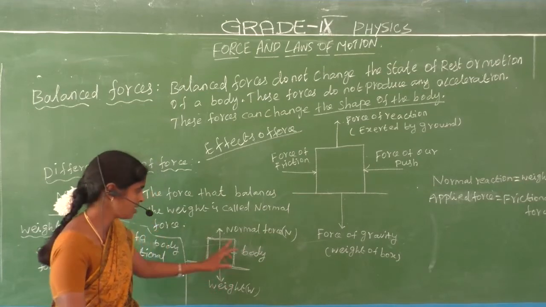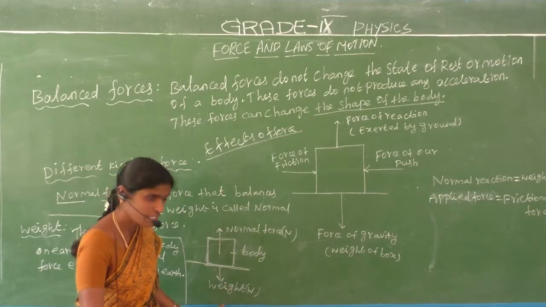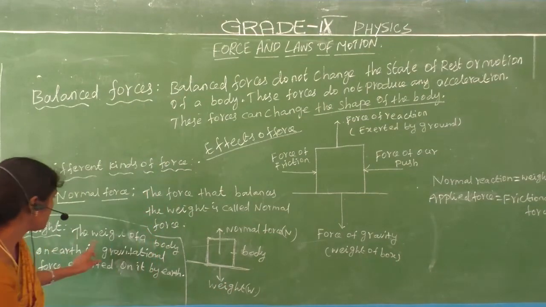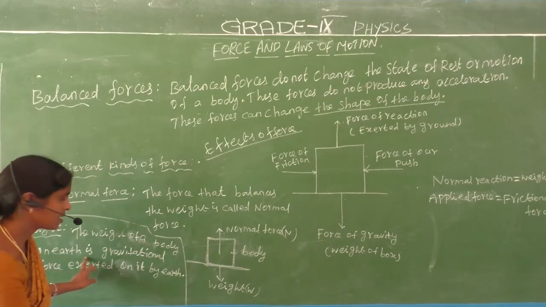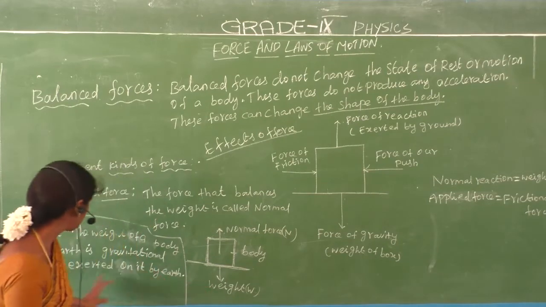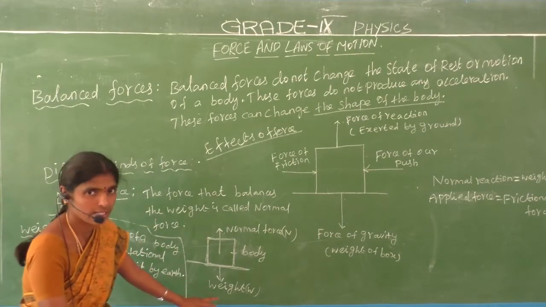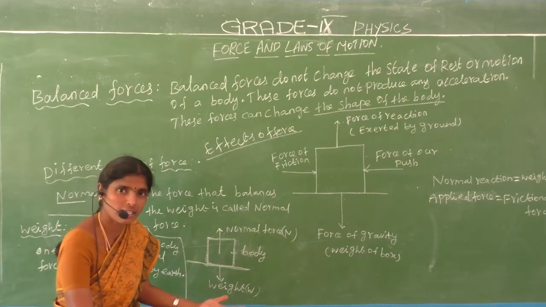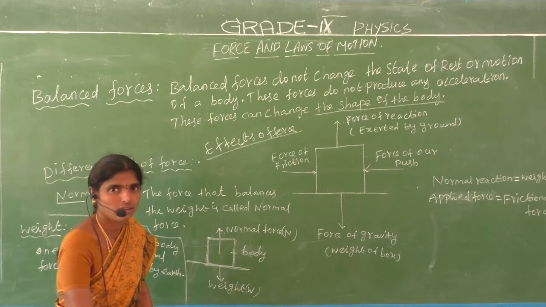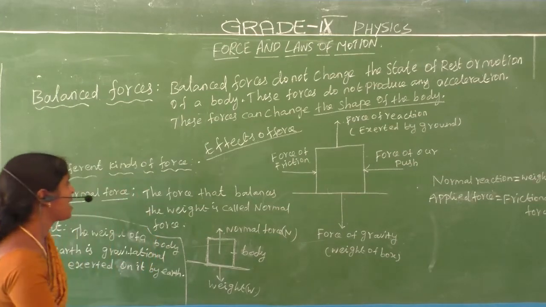This is the normal force. This is the weight. Weight occurs due to gravitation, due to the earth. The weight of your body is the gravitational force exerted on it by the earth. How does the gravitational force occur? Due to the earth. Are you understand? Okay, next, now we are going to discuss the balanced force.